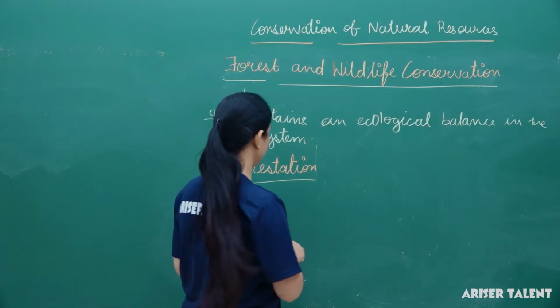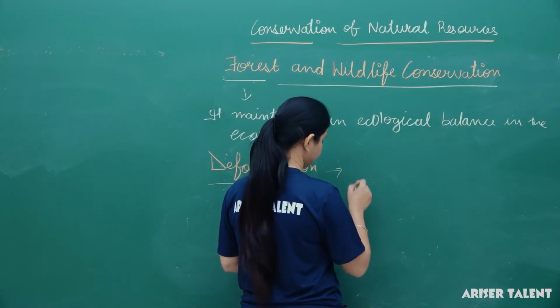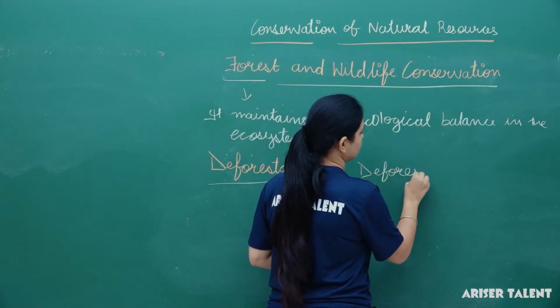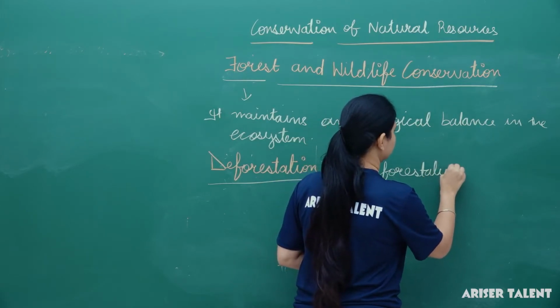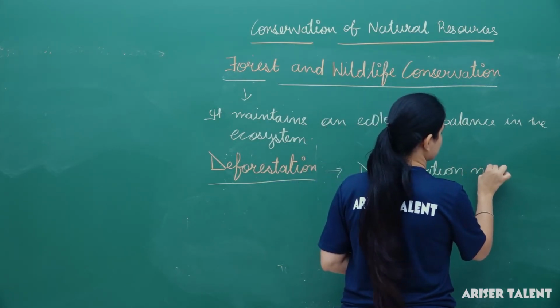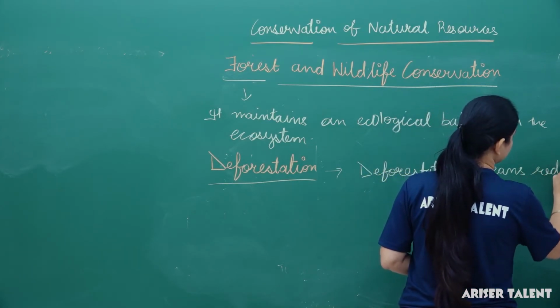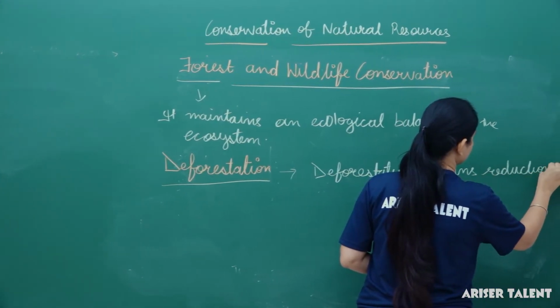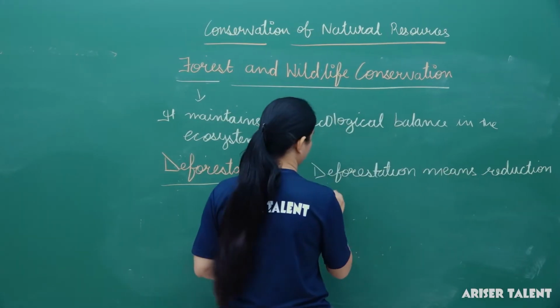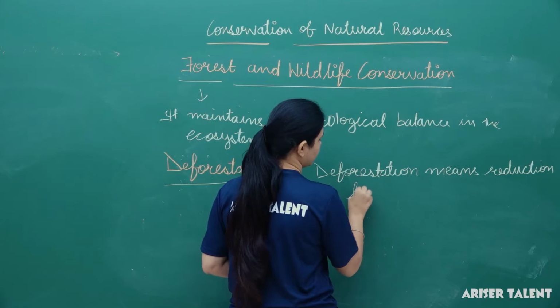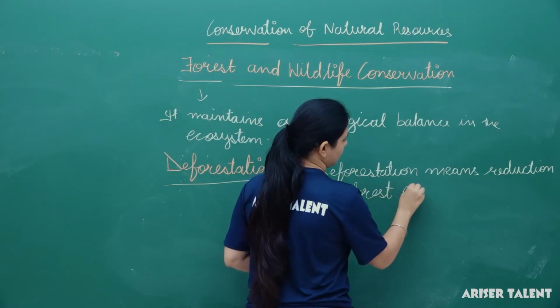So here, what is deforestation? Deforestation means reduction in forest cover.